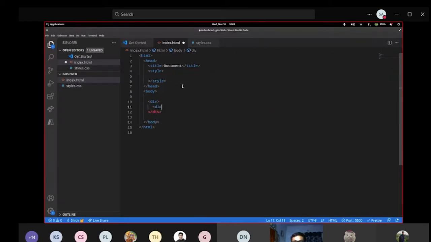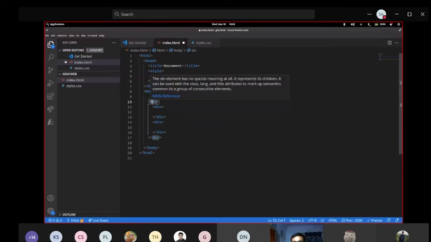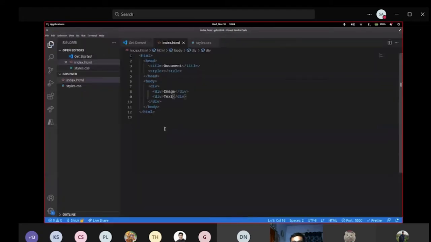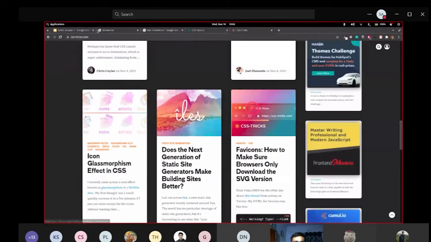So I'll write a div. This is the first box, and there's another div. This is the second box. This div is just creating a box, nothing else. Here I'll add an image. Right now I'm just adding text as a reference. Here I'll add text. Upon saving, it auto-formatted this, but I think you are getting it. Now let's see how it looks on the web page.